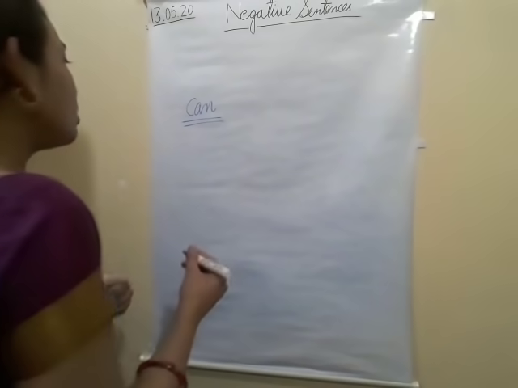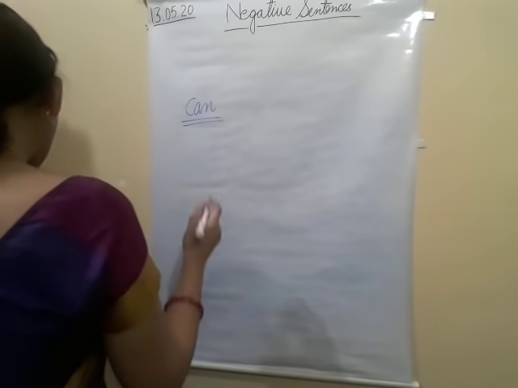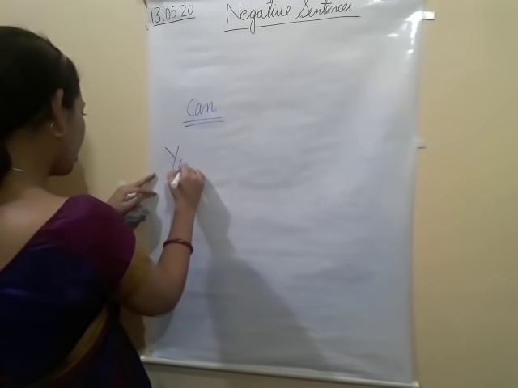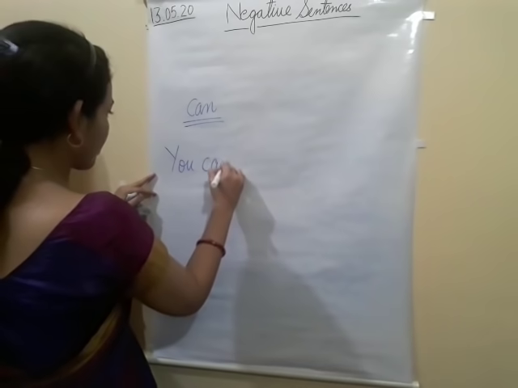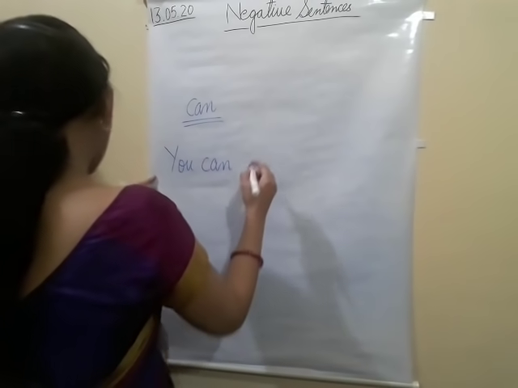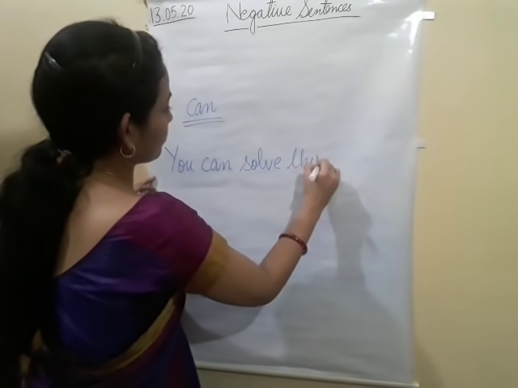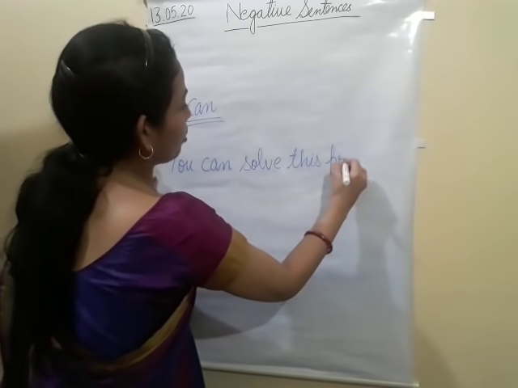So I am going to write one example here. You can solve this problem.